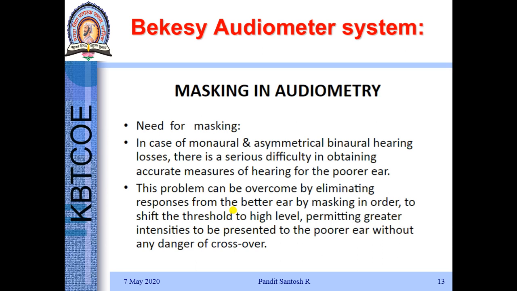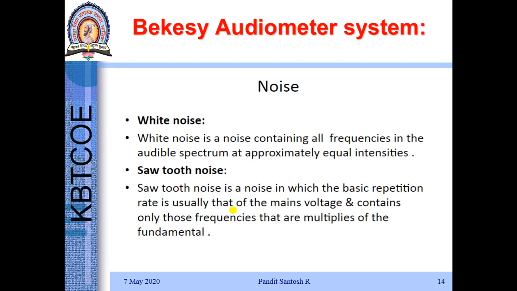In Békésy audiometer system, or any audiometer system, masking is a very important concept. The tone is given to a particular ear and the other ear is masked. So we have two types of masking mechanism: one is white noise and another is shot tooth noise.